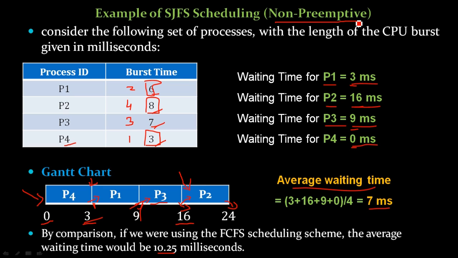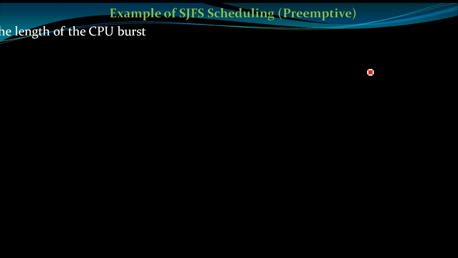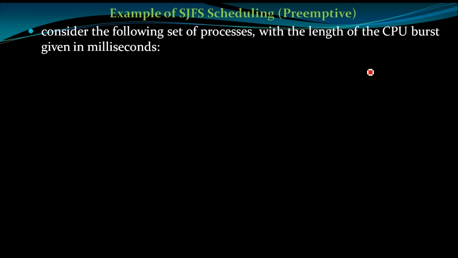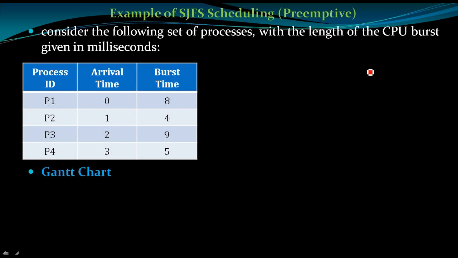Let us go to the next example and understand it. This is the shortest job first scheduling preemptive example. Now again consider a table. Based on this table you should prepare the Gantt chart, and for this Gantt chart we have to adopt the same terminology. We have to first of all understand the shortest one.